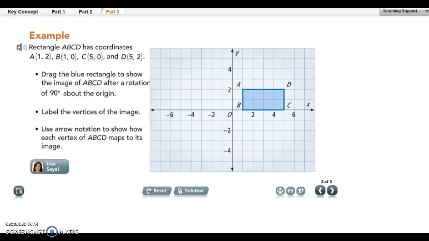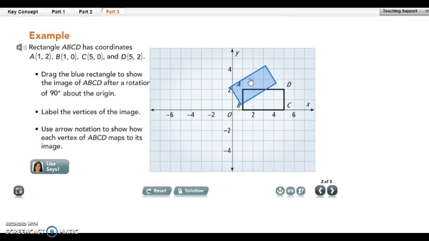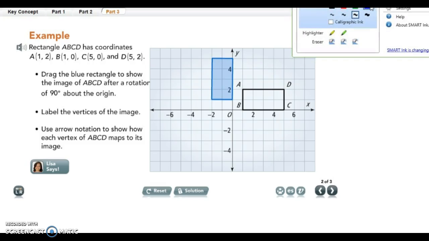Okay, so it's showing us our coordinates for A, B, C, D. And we're going to go ahead and drag it 90 degrees about the origin. I'm going to go ahead and drag it 90 degrees, and there it stops, and then it says label the vertices of each one. So each corner we're going to label.